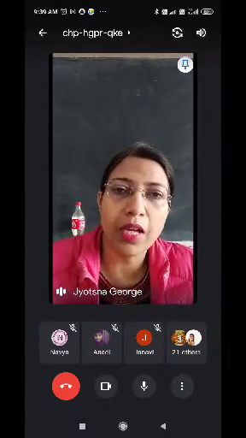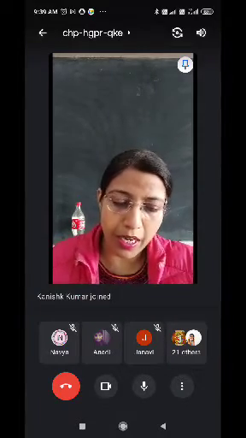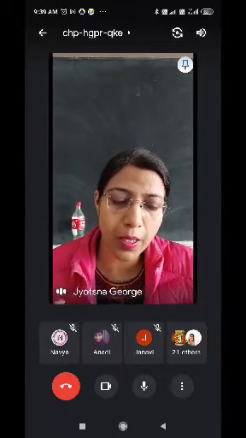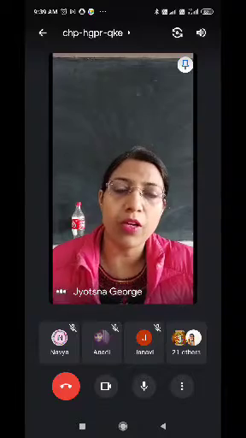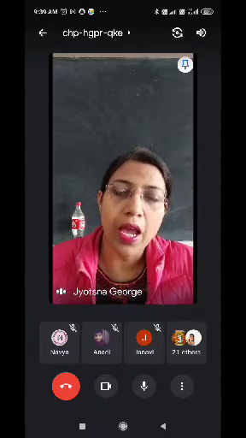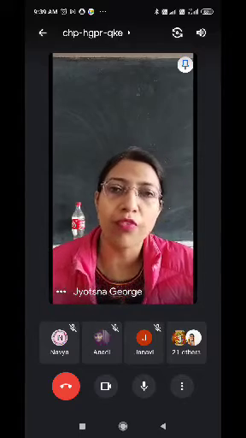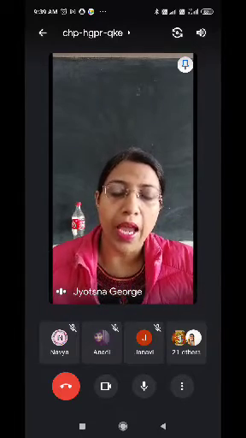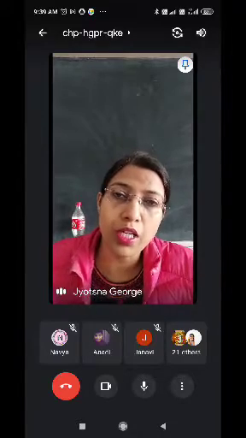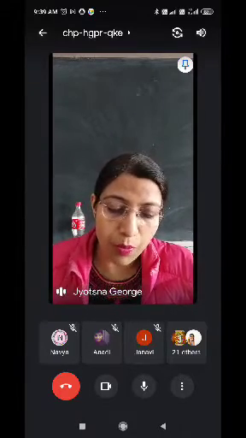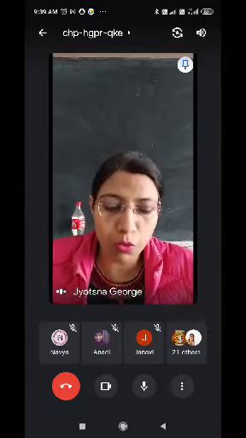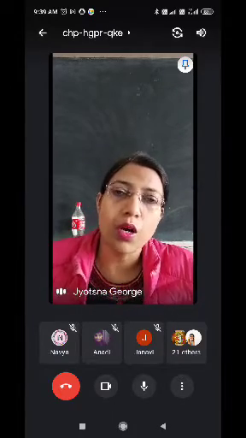Now the first one that we have here is onomatopoeia. In the English language, the term onomatopoeia means the imitation of a sound. Some things have a very particular sound, and we identify the things with their sounds also. In this chapter, we are going to study those sounds, like the sound a cow makes. We know the cow makes the sound moo. So that is what we mean here.